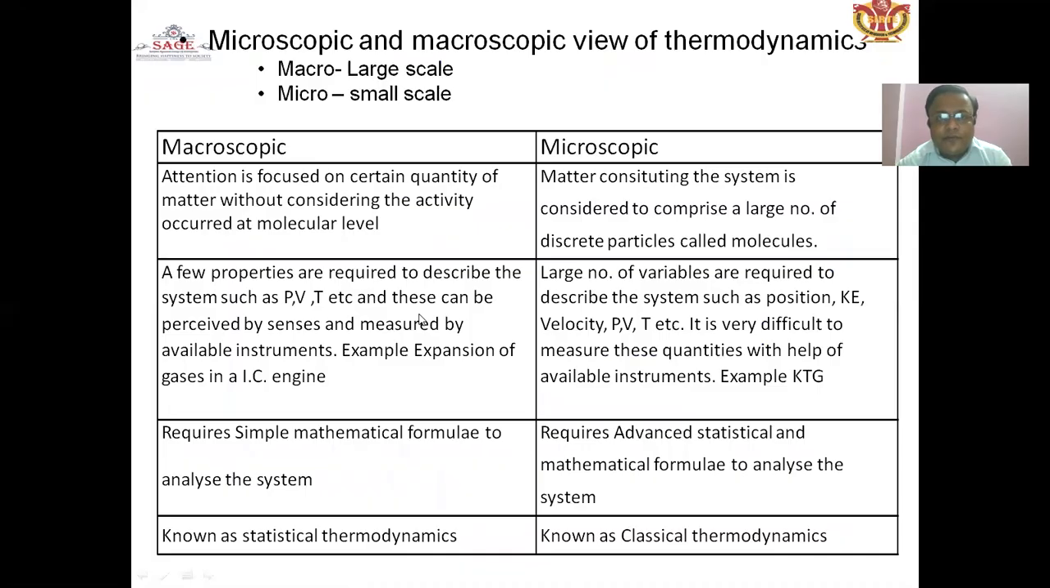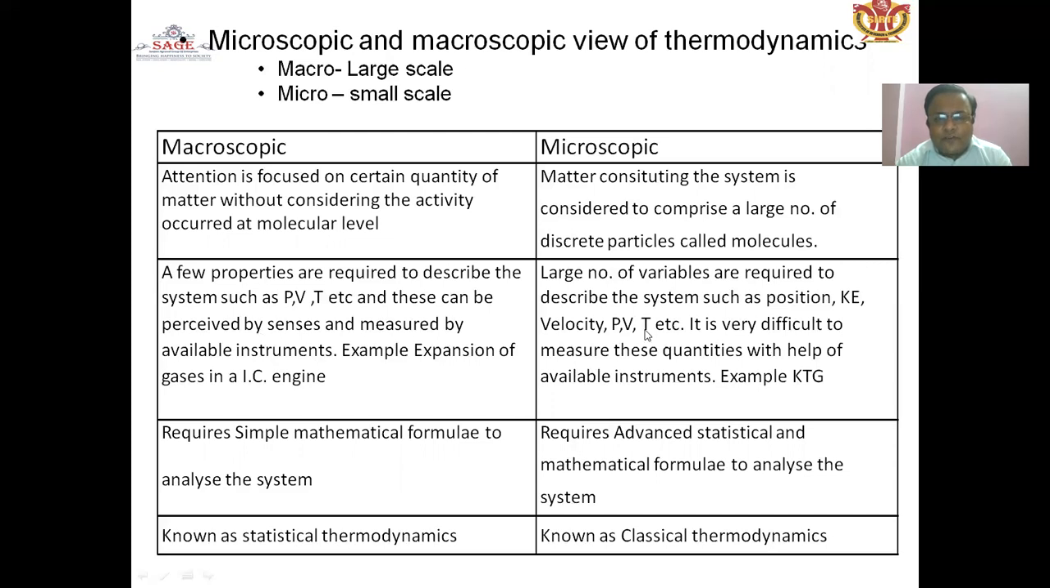What is the difference between macroscopic and microscopic properties? When attention is focused on a certain quantity of matter without considering the activity at the molecular level, it comes under macroscopic. In the case of microscopic, the matter constituting the system is considered to comprise a large number of discrete particles called molecules. A few properties are required to describe the system, such as pressure, volume and temperature, and these can be perceived by the senses and measured by available instruments. Example: expansion of gases in an IC engine comes under macroscopic.